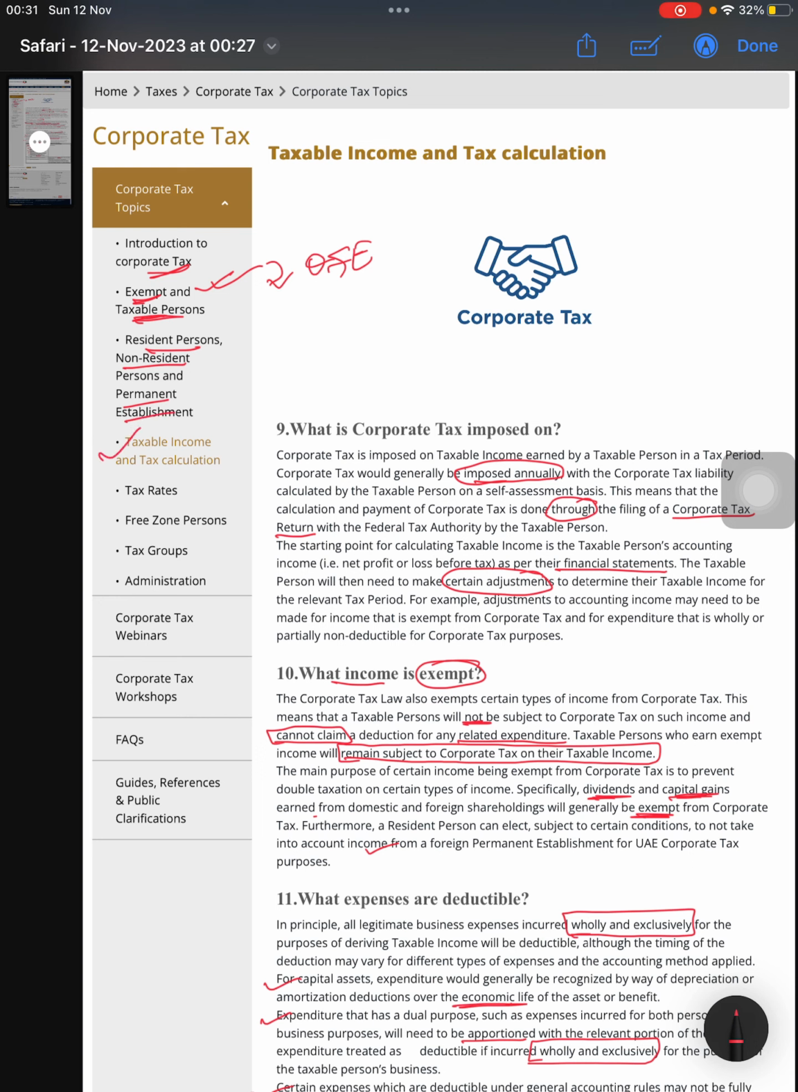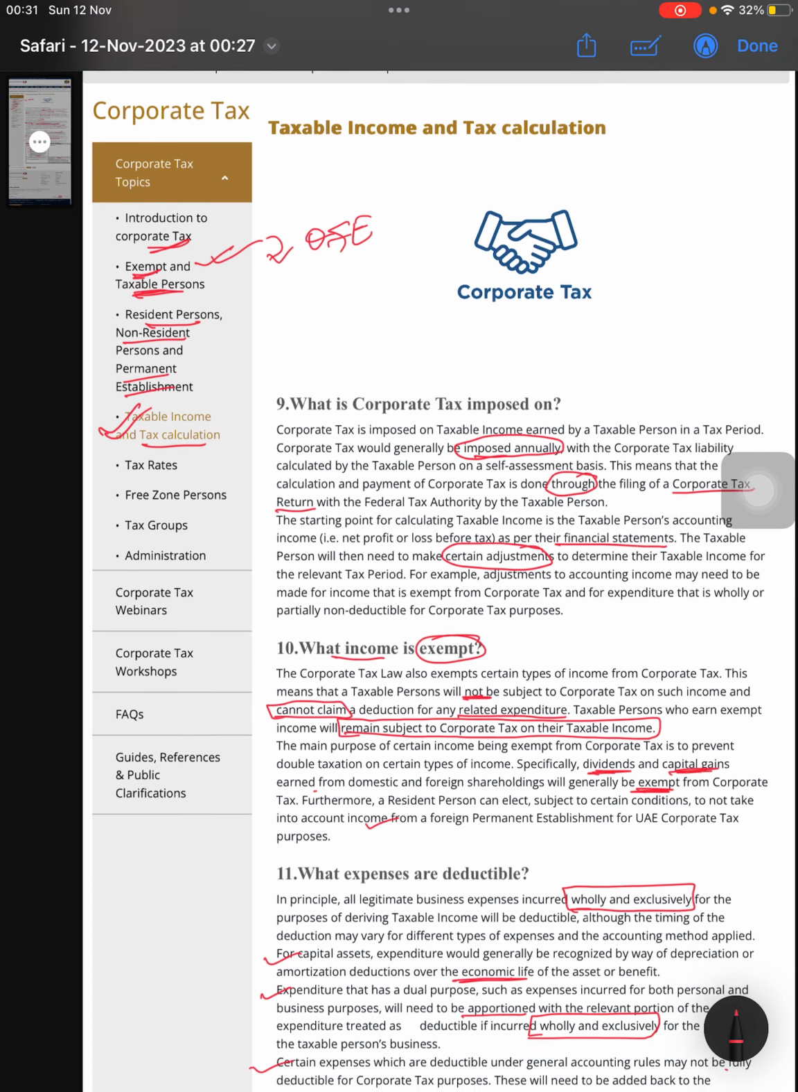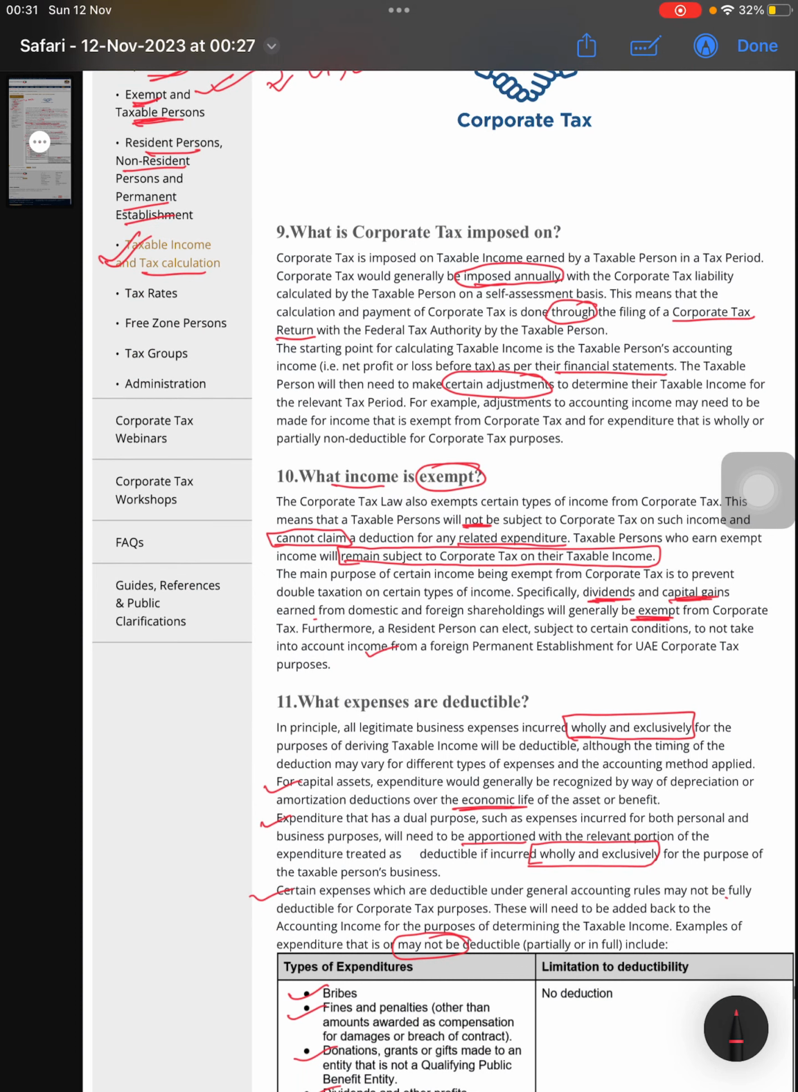Now this portion we will study right now. So what is the taxable income and tax calculation? The corporate tax will be imposed on an annual basis. So corporate tax will be annual, and the corporate tax will be on the taxable income.